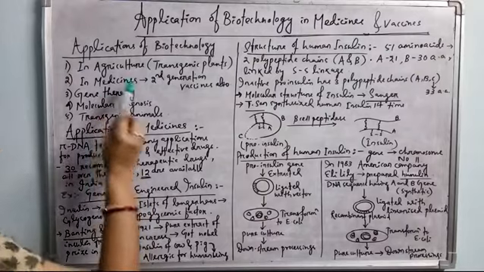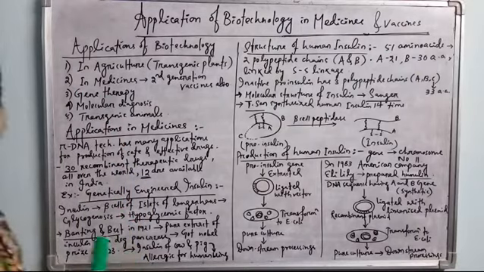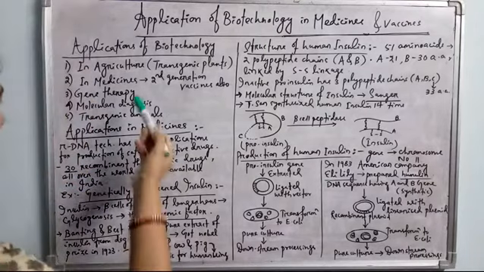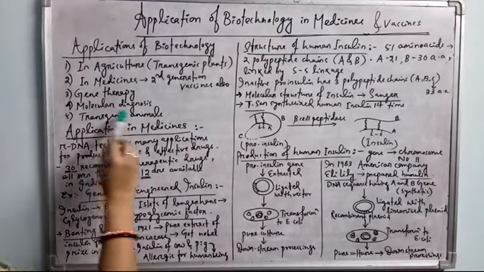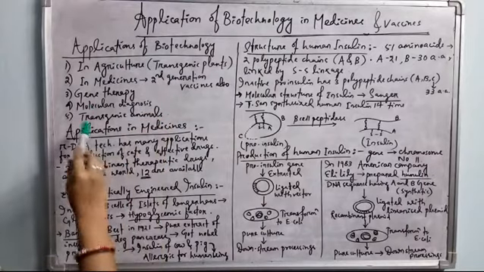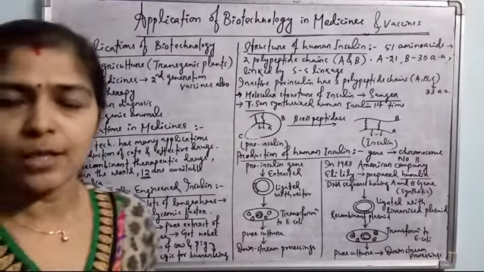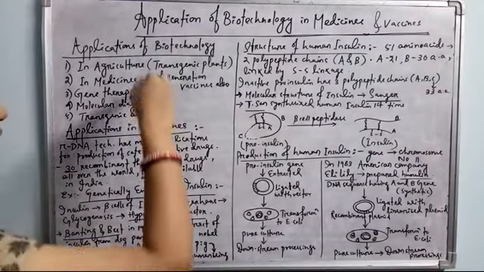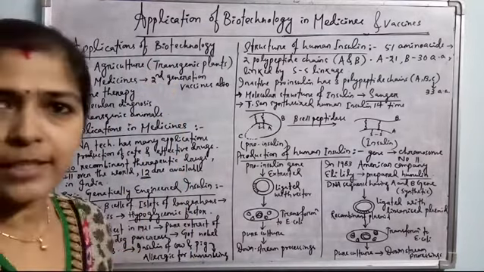Then third is gene therapy. Gene therapy is the genetic manipulation for the cure of any of the genetic disorders. And for molecular diagnosis also there is application of biotechnology, and for the production of transgenic animals. Okay, so these are the fields in which biotechnological application is there for betterment of the society.